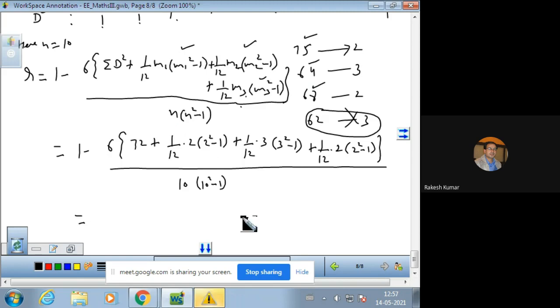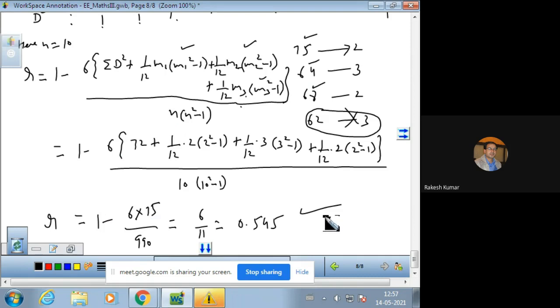Now you can calculate the value, and after calculation you will have 1 minus 6 into 75 upon 990. That comes out to be 6 upon 11, and that is 0.545. So this is the calculation of the rank correlation coefficient in the case of tied ranks.